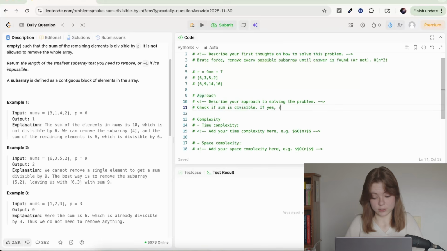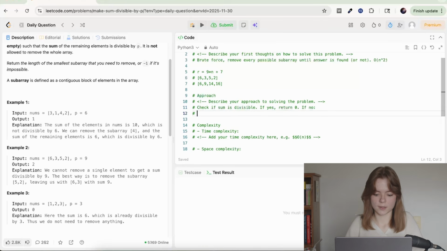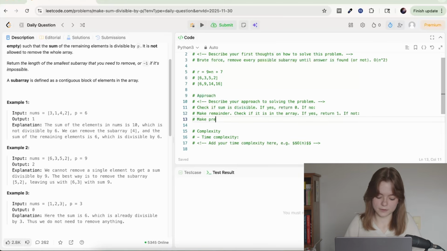If yes, return 0. We don't need to remove anything. If no, move on. Then we make the remainder. We figure out what the remainder is. Check if it is in the array. If it is, return 1. If not, move on. Make the prefix sum array.